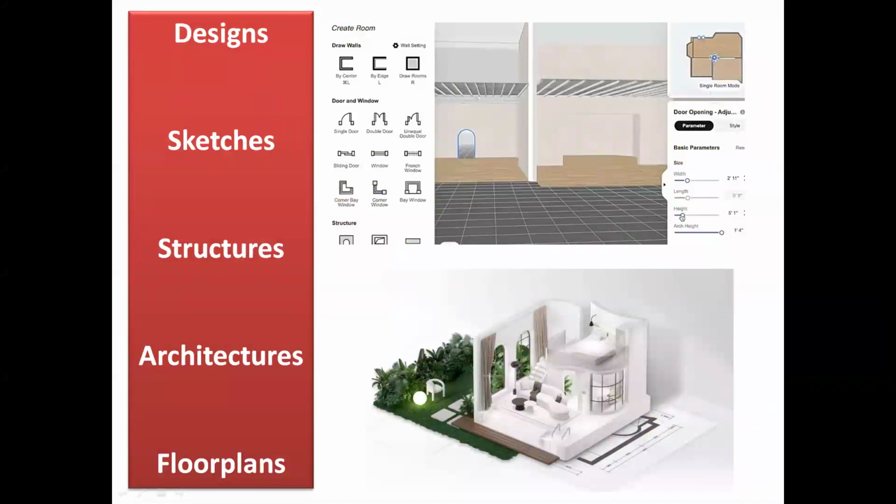For example, you are from the mechanical domain, and without any technical expertise you want to create some designs, some sketches, some structures, floor plans. With AI it is possible. We will see some tools, some platforms using which we will be able to create these types of structures. If you are from geography, then how to work on maps, how to work on cartography based applications, how to work on different types of scripts, KML scripts. We will discuss that part also.